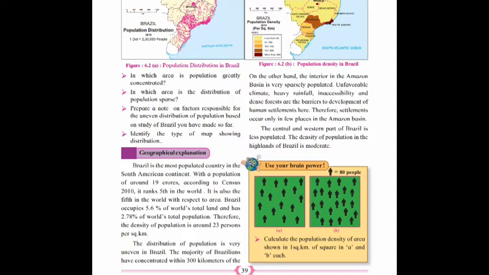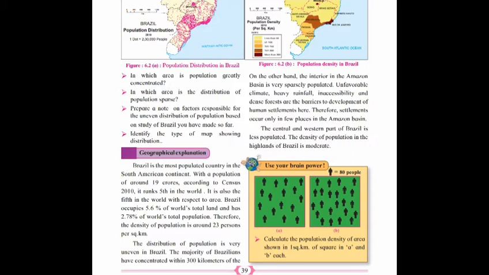Brazil occupies 5.6% of the world's total land and has 2.78% of world's total population. Therefore, the density of population is around 23 persons per square kilometer.